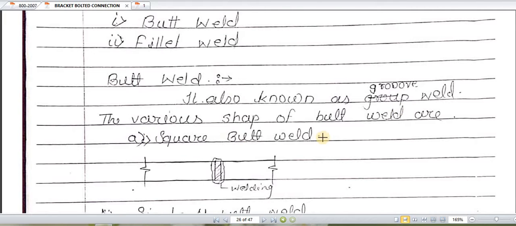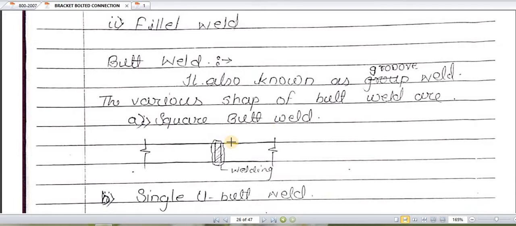The various shapes of butt weld are: square butt weld. That means these are two plates, one plate is this, the second plate is this. These two plates are jointed with the help of the butt weld in the square shape. We are providing the welding in the shape of a square. So number one is the square butt weld.